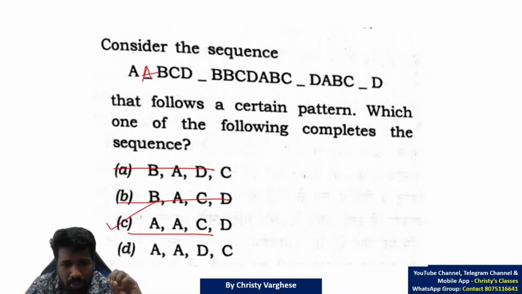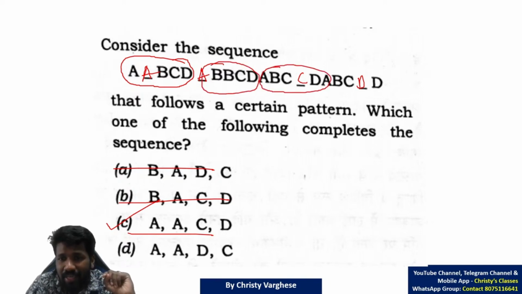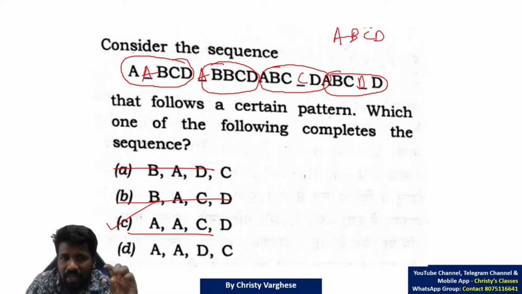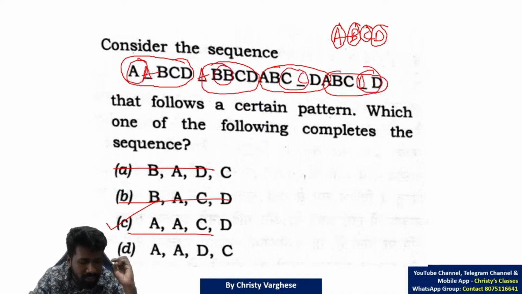Option C, when substituted, gives AACD. When you substitute that in groups of 5, you can see AABCD. Listen to the pattern. It is very easy when you listen to the pattern. AABCD, ABBCD, ABCCD, ABCDD. That means in ABCD, one letter is doubled. First A is doubled, then B, then C, then D. That is a consistent pattern.